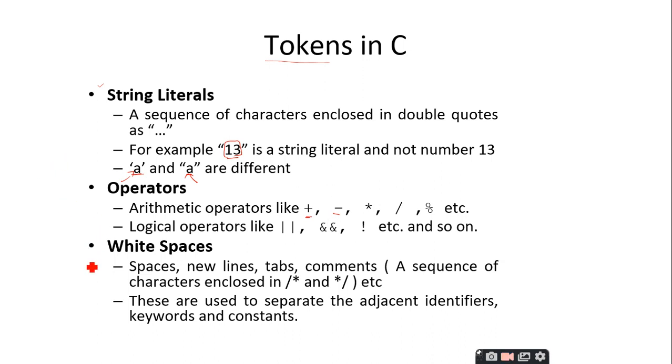And the last topic under this token is the white spaces. I told you about these white spaces. White spaces are nothing but the spaces which you can give in the program by using the space bar, and you can have the new lines which is represented by \n. So backslash n represents the new line character, and tabs, it is given by backslash t. Backslash t stands for tab.